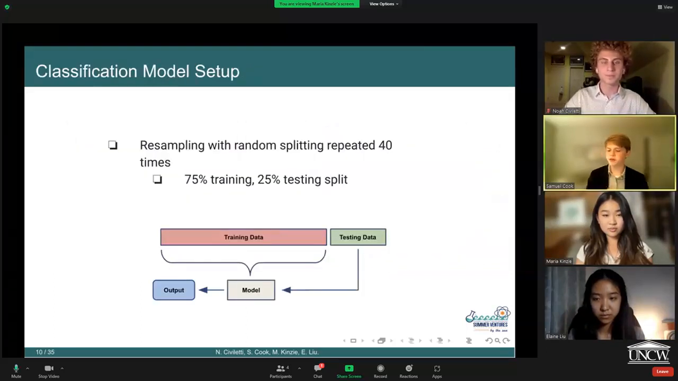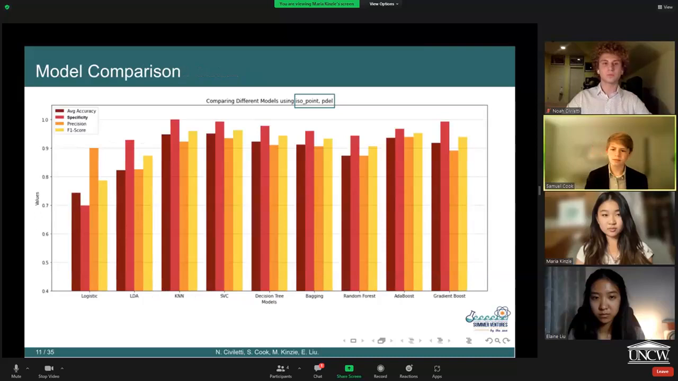In order to figure out which machine learning model would best fit our data, we decided to use a train test split cross-validation, which randomly put the data into two groups. 75% of it went into training to train the models, and the other 25% went into testing. We tested 9 different machine learning models, which were logistic regression, LDA, KNN, SVC, decision tree, bagging, random forest, ADA boosting, and gradient boosting. After testing all these, we found that KNN, SVC, and adaptive boosting had the highest average accuracy, specificity, precision, and F1 score.